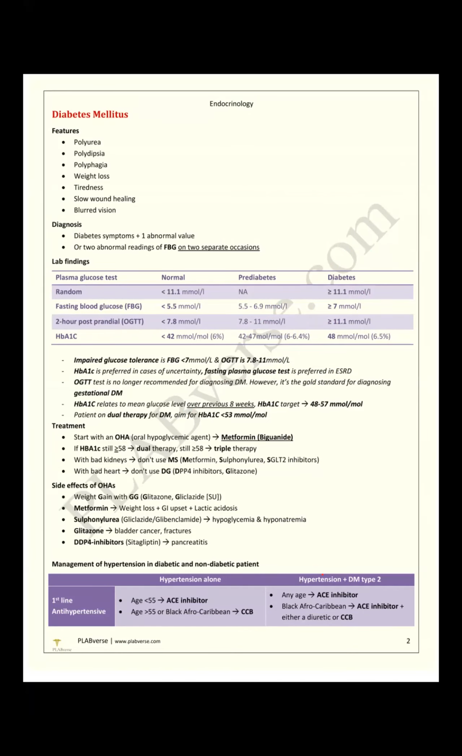If fasting is high, we have to confirm this way: abnormal reading of fasting blood sugar on two separate occasions, or diabetes symptoms with one abnormal value, or with the OGTT test. HbA1c value comes later, very later part. Okay, so if HbA1c is still there, see what they said.